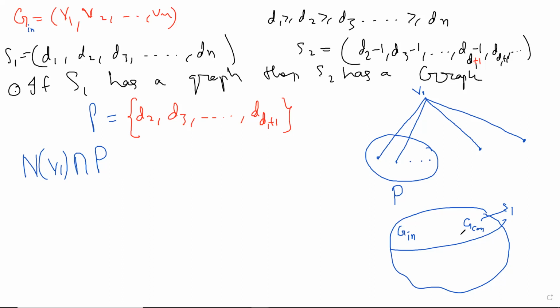You see my point? Said non-mathematically, we want to bring more and more neighbors of V1 inside P, but we don't want to change any degrees. If you change the degrees in the process, then you just lose everything. Then you will get a graph in which the neighbors of V1 will be V2, V3, Vn, but the degrees will all be messed up. Then you can't go here. So much for the words, but how do we do it? That is the main thing.